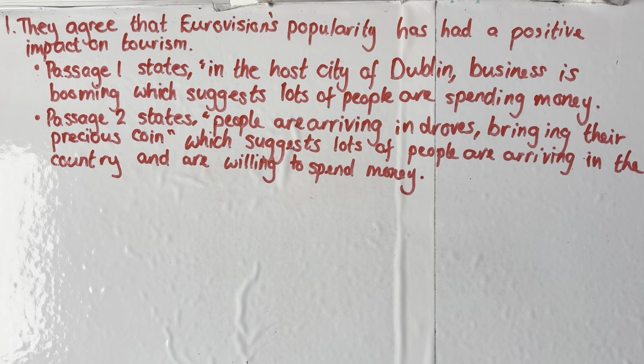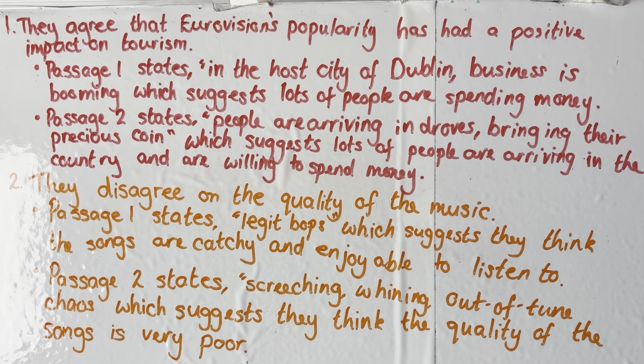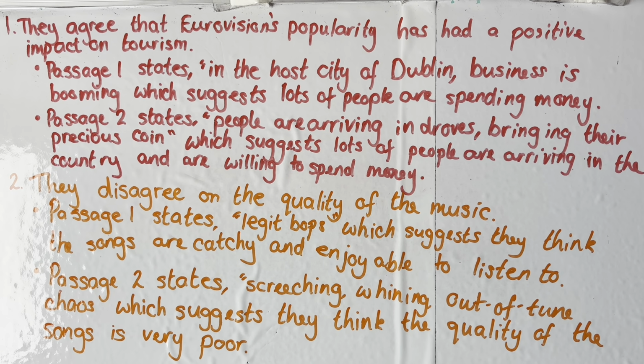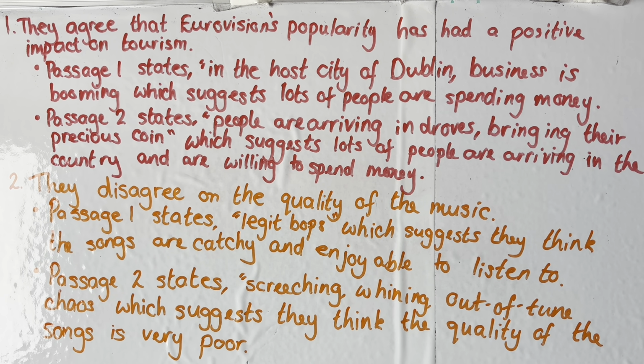Okay, simple. And then for our second point, we've got they disagree that the quality of the music at Eurovision is good, or they disagree on the quality of the music. Passage 1 states that they are "legit bops," which suggests the author finds the songs catchy and enjoyable to listen to. Whereas passage 2 states "screeching, whining, out of tune chaos," which suggests they think the quality of the songs is poor.